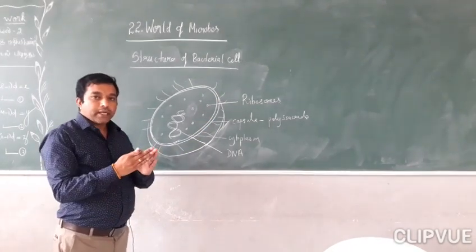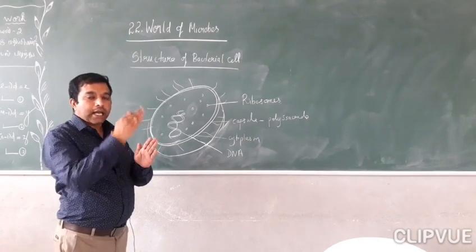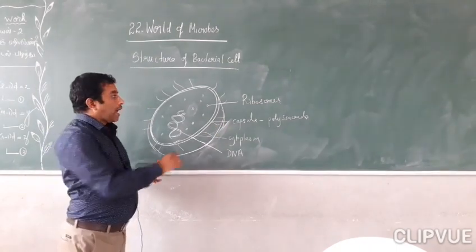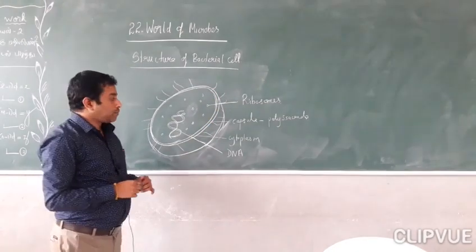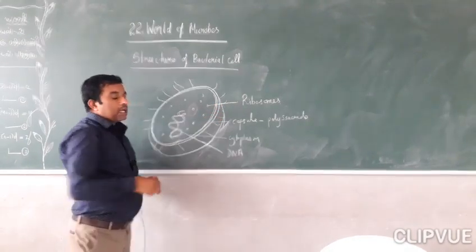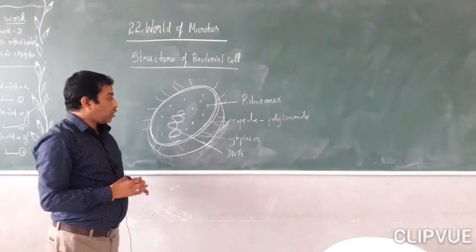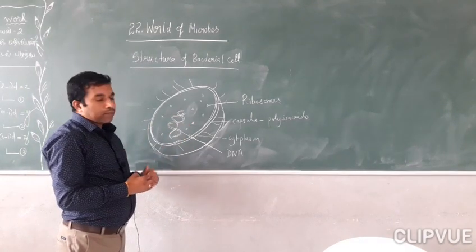The cell membrane is enclosed by the cell wall, which is lined by this capsule, and next to this they have the plasma membrane. Inside the plasma membrane, they have other cell organelles like ribosomes and cytoplasm.